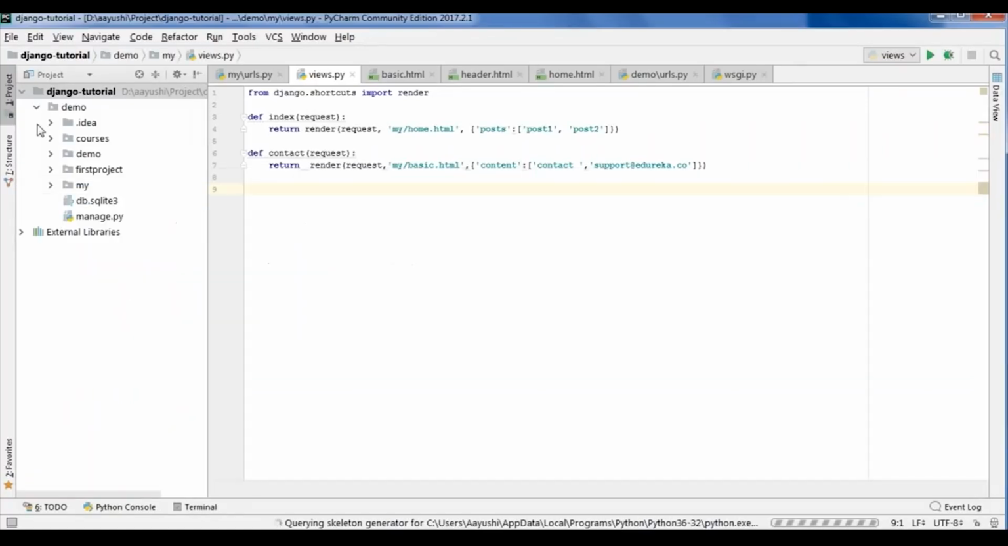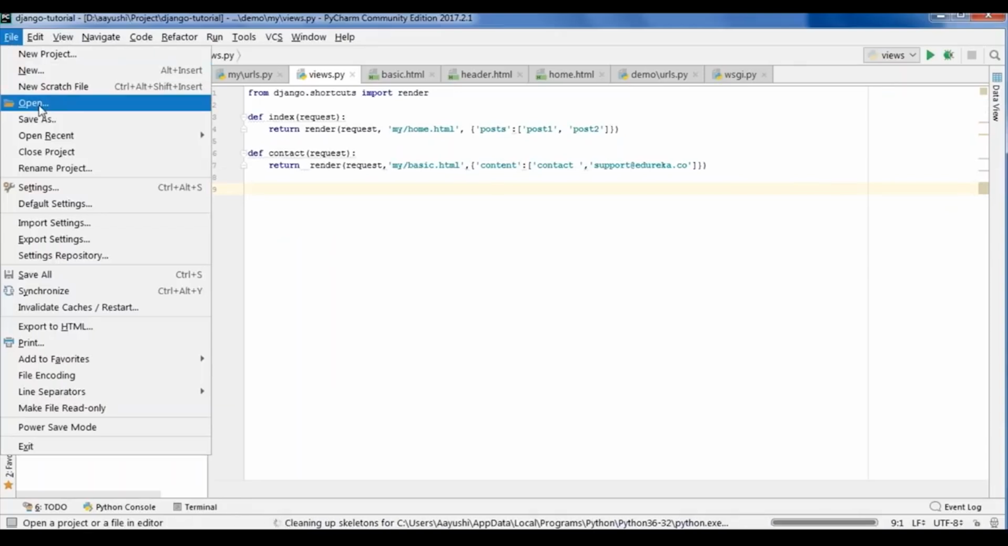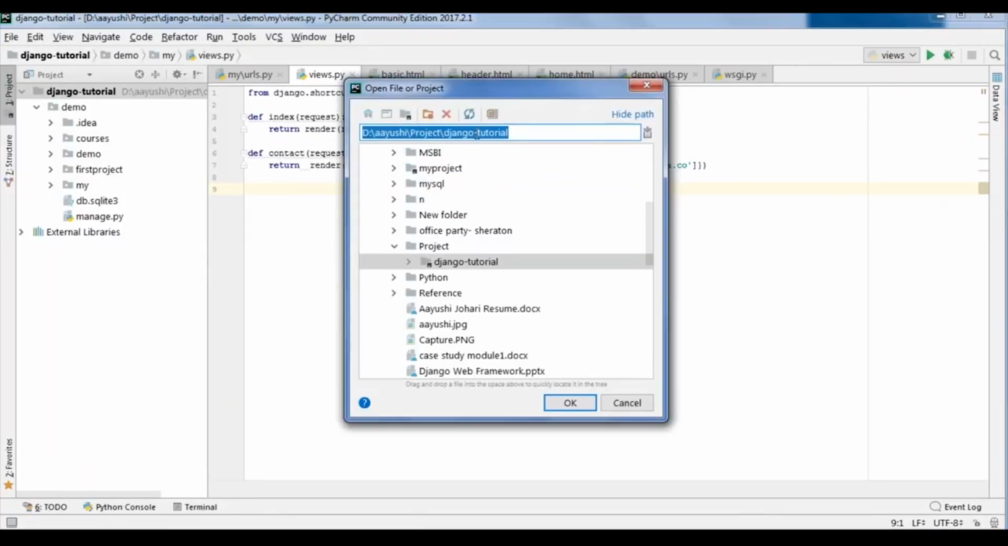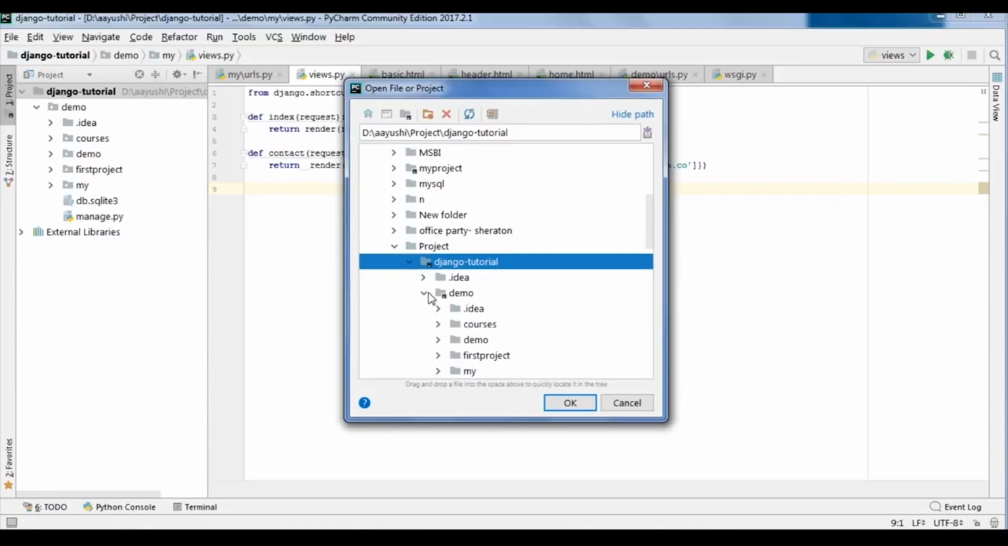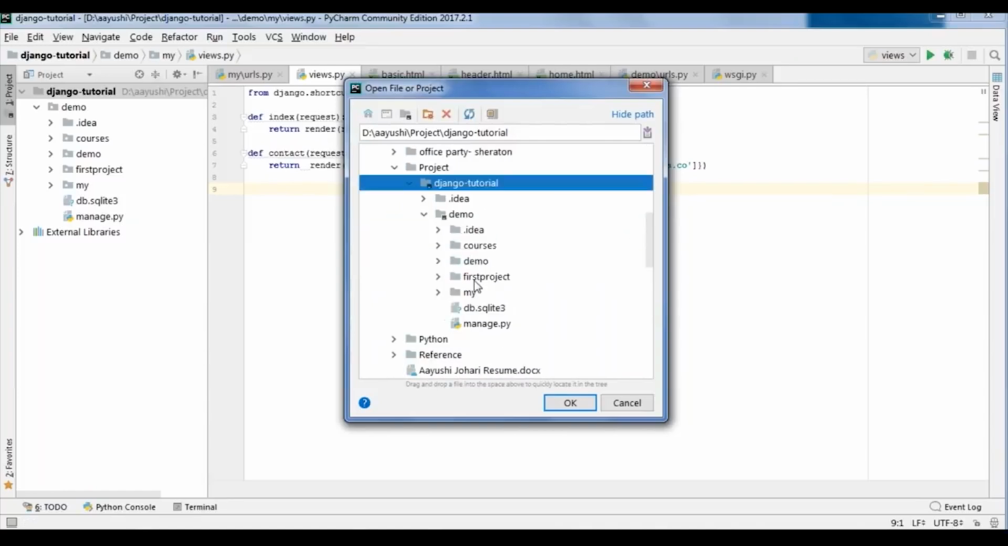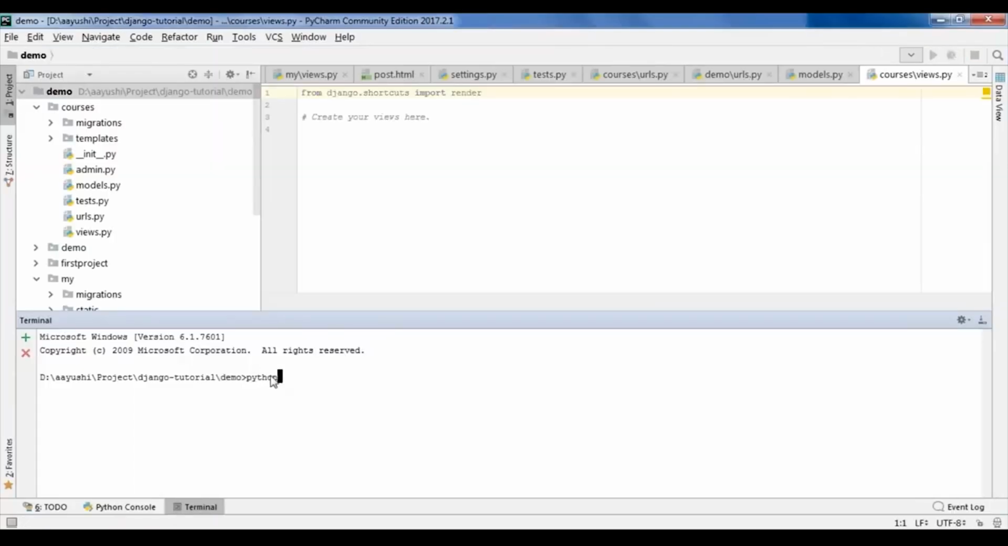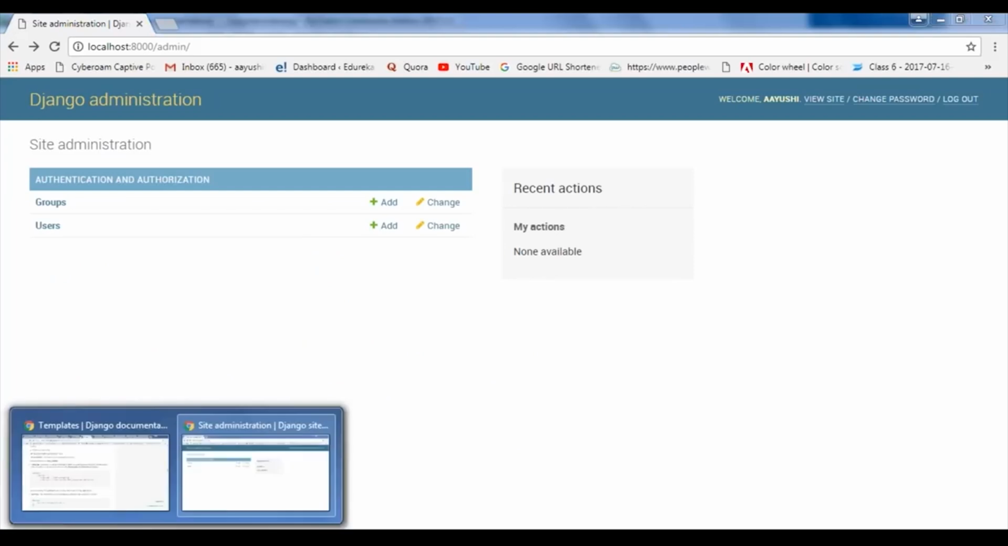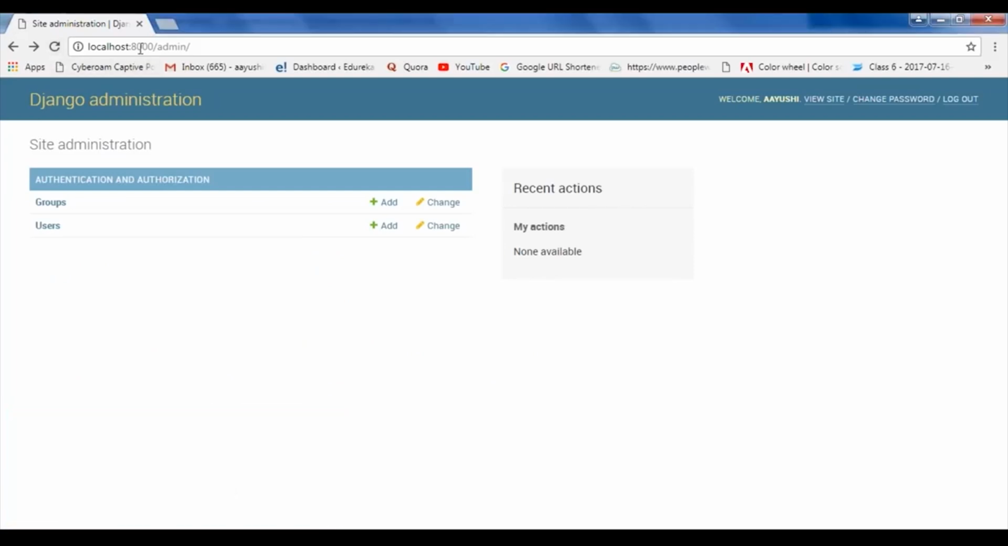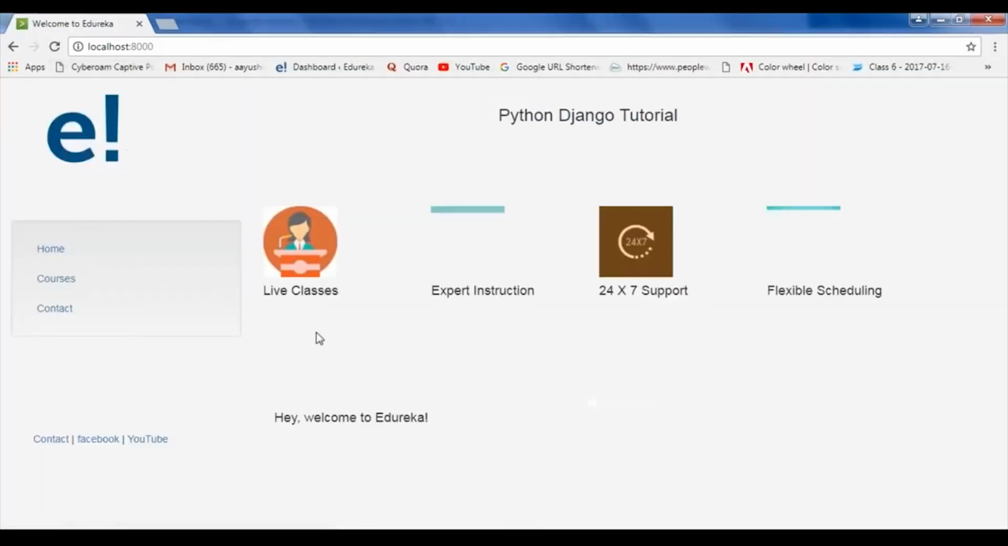Oops, I guess I have not imported with the manage.py file. So let me do it again. So inside Django tutorial demo, I have the manage.py file. So again, I have to run my server. So my server is now running. So let me just open it and I'll just go to localhost. So this is how my website looks like.